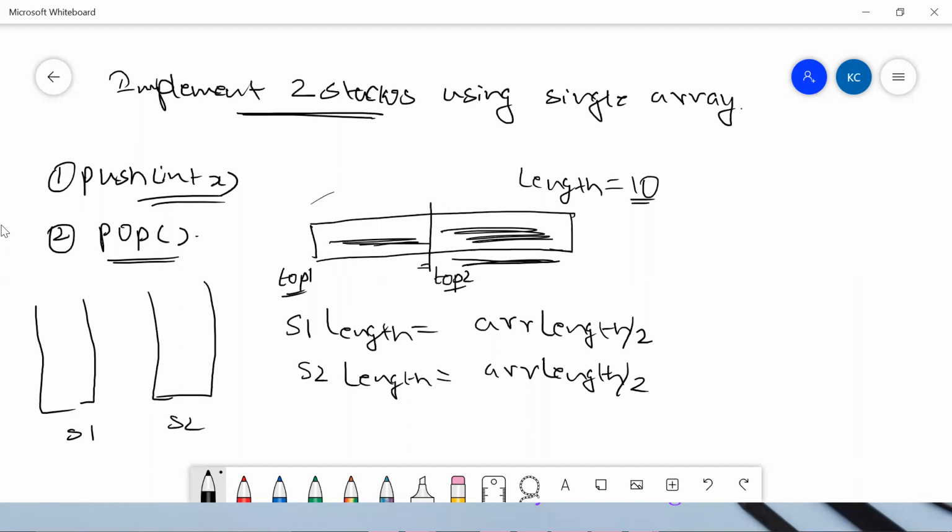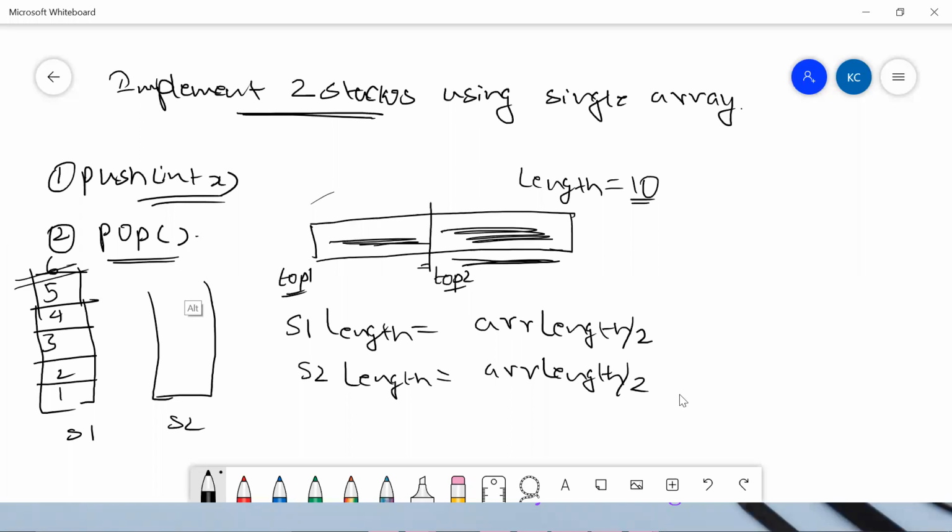What I can say is, if I do it in this way, then what happens is, for example, let's say stack 1 has 6 elements, 1 2 3 4 5 and 6. But let's say stack 2 has nothing in it. In that way we cannot achieve this functionality. The reason is the maximum length of the stack is 5, because the total length is 6. So even though we have 5 spaces in our second stack, we are not able to use them in this approach, because we have already come to this overflow condition.